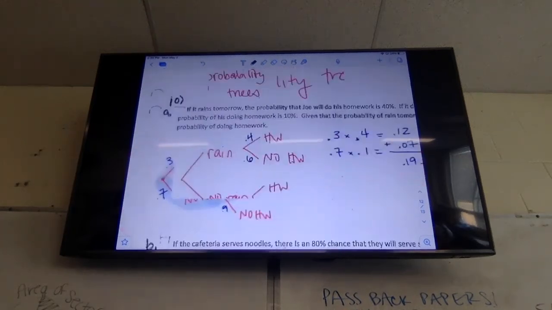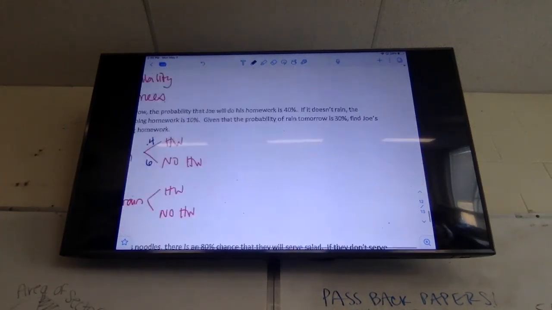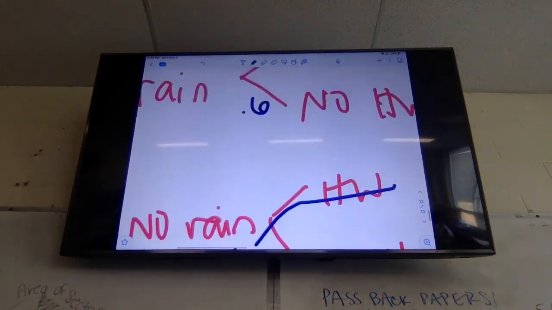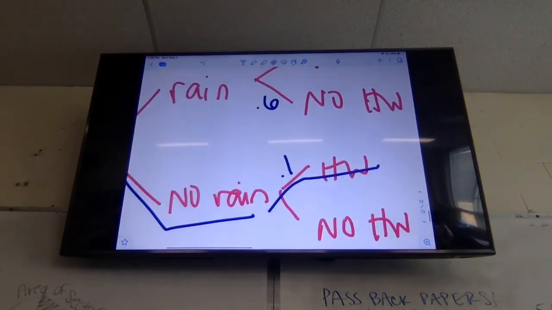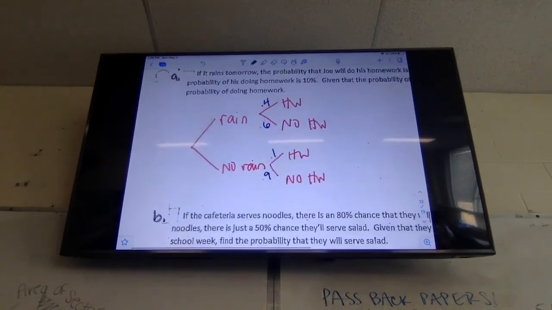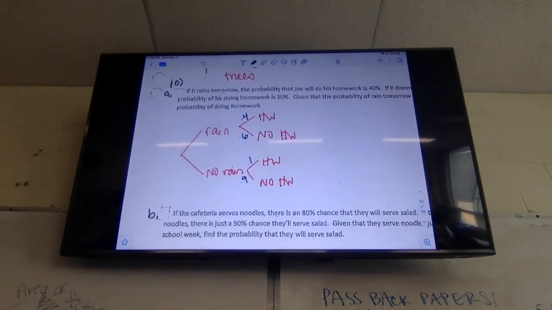All right, then it says if it does not rain, the probability of him doing his homework is 10%. So I'm going to follow the no rain branch and go to homework, and that is 0.1, 10%. Now, what's the probability of him not doing his homework if it doesn't rain? Yep, 90 or 0.9. That's not a good percentage. I think Joe's a second semester senior.